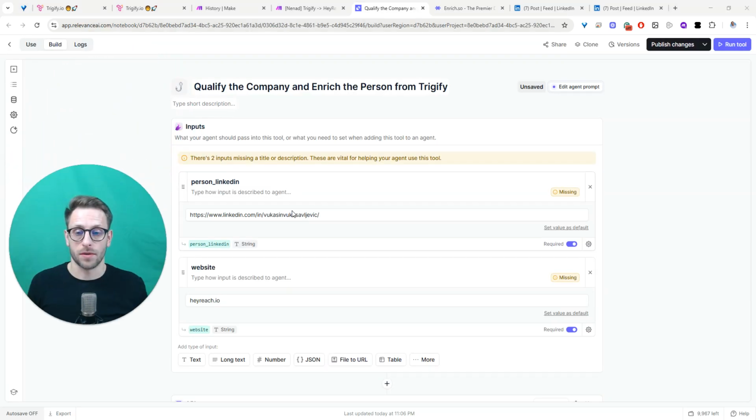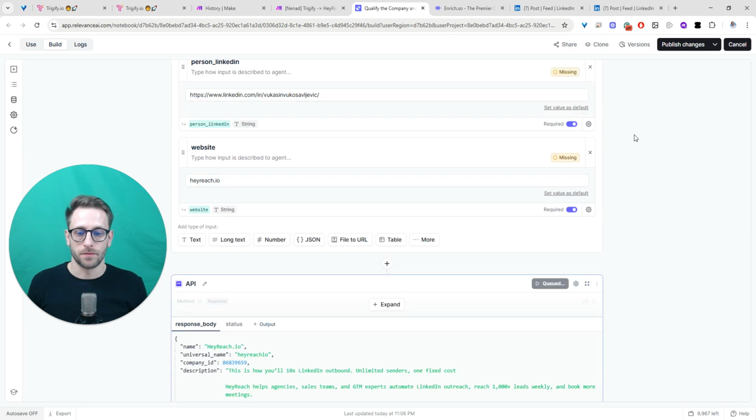So the way this works, this is just test data. I'm gonna run this tool and it will start executing steps one by one.